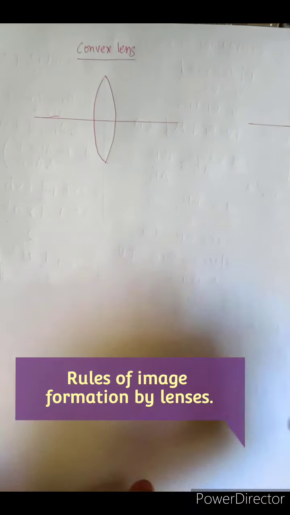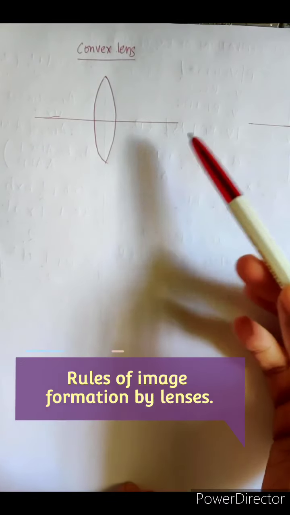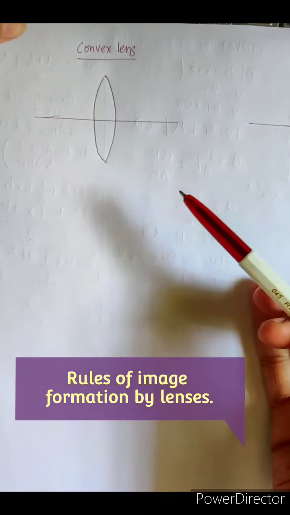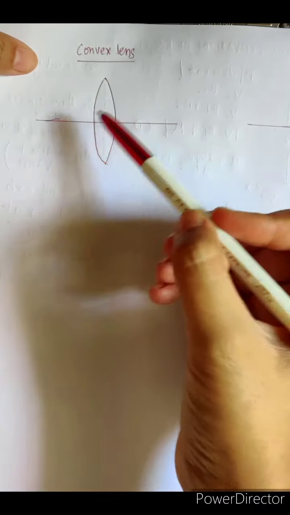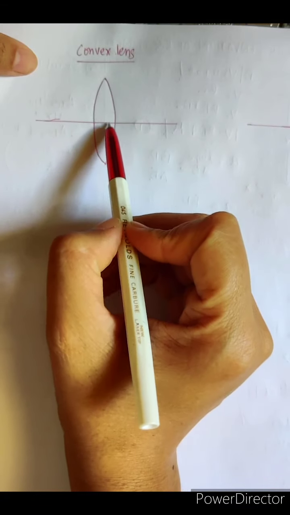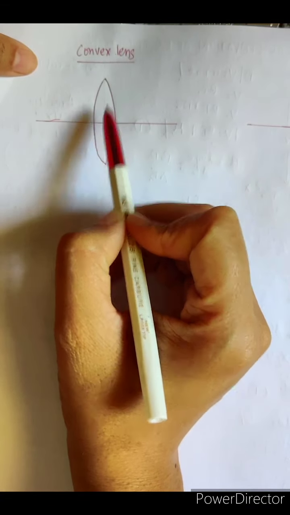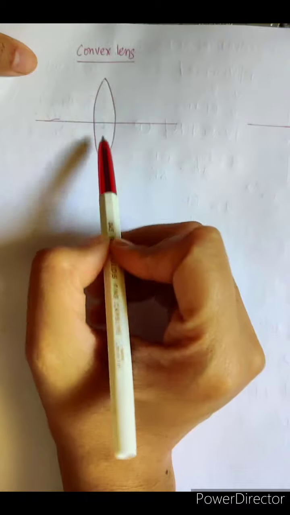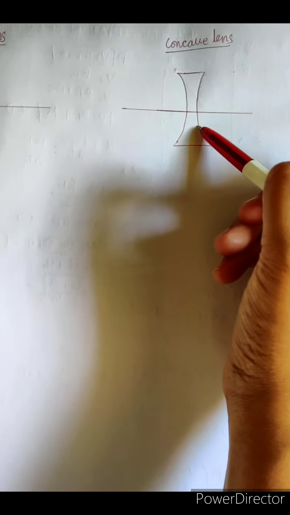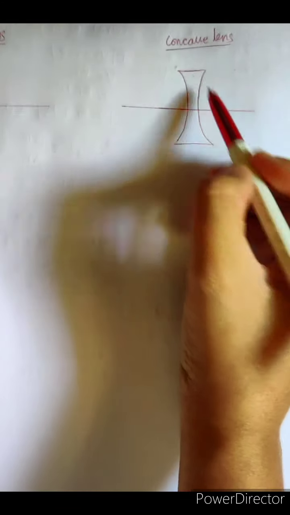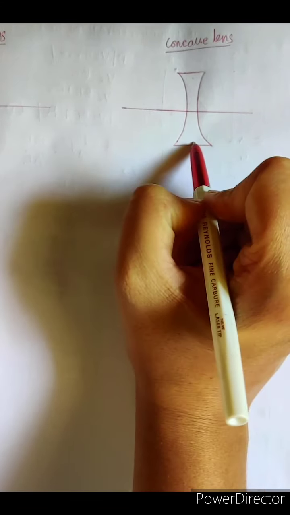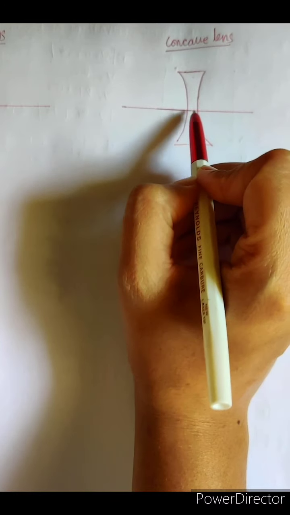So now in today's class we are going to learn about rules of image formation in the case of lenses. So here I have drawn a convex lens. You can see here the convex lens is the one which is thicker in the middle while it is thinner at the edges. Then we have a concave lens. So the concave lens is the opposite of the convex lens, that is, at the edges it will be thicker while in the middle it will be thinner.